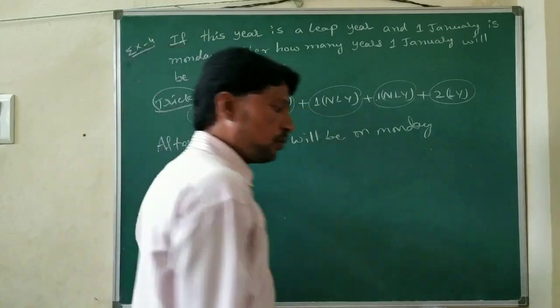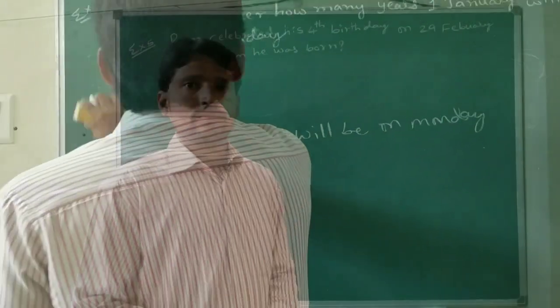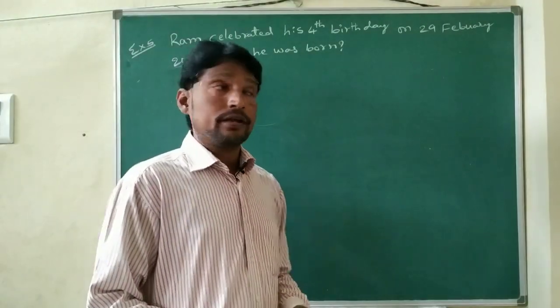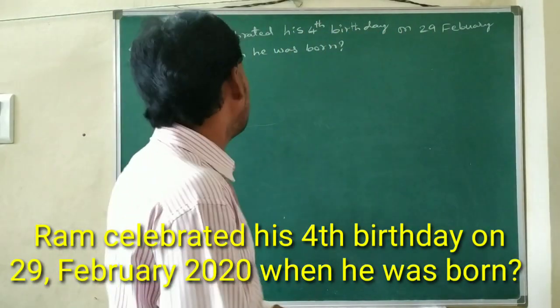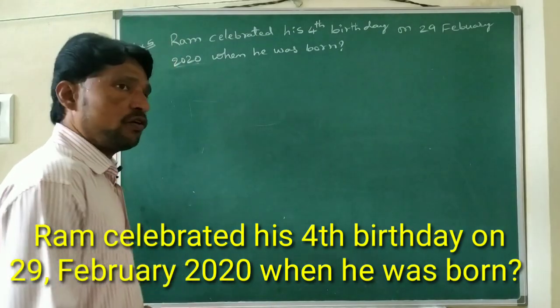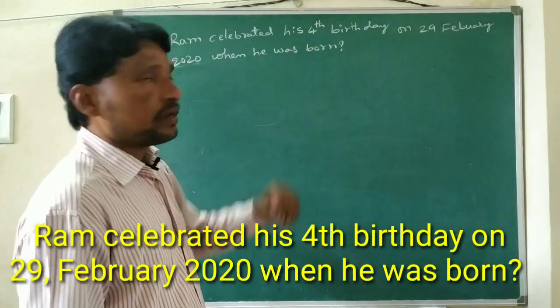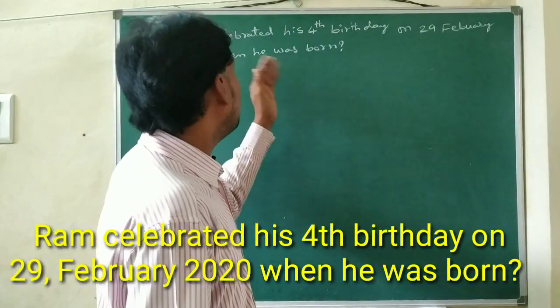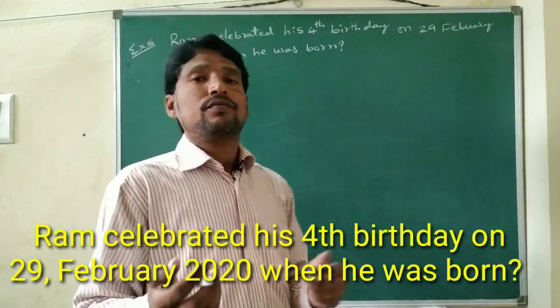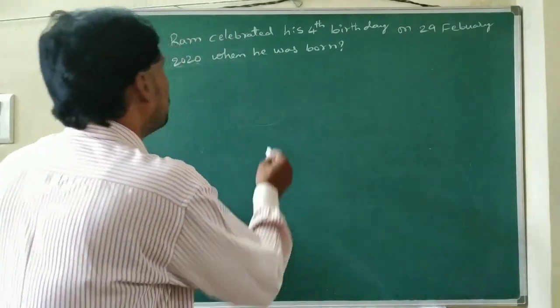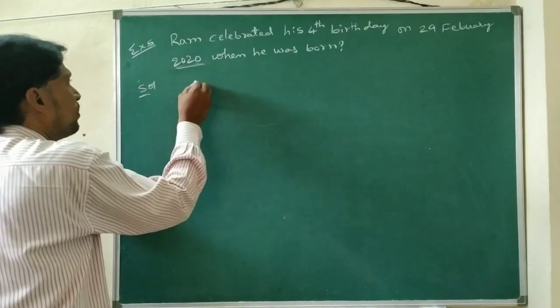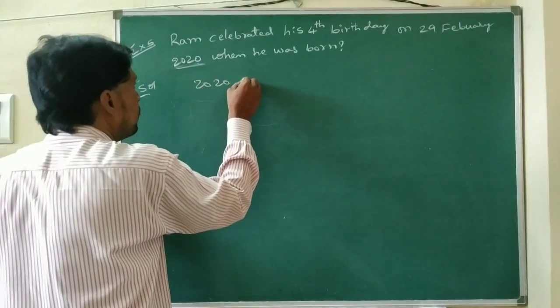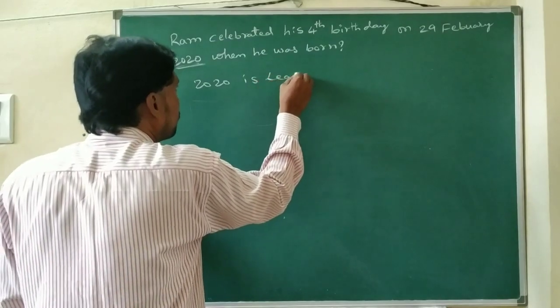Next, one more example. Example number 5. Ram celebrated his 4th birthday on 29th February 2020 when he was born. Here the 4th birthday was given and we need to find his birth date. So 29th February 2020. 2020 is a leap year.